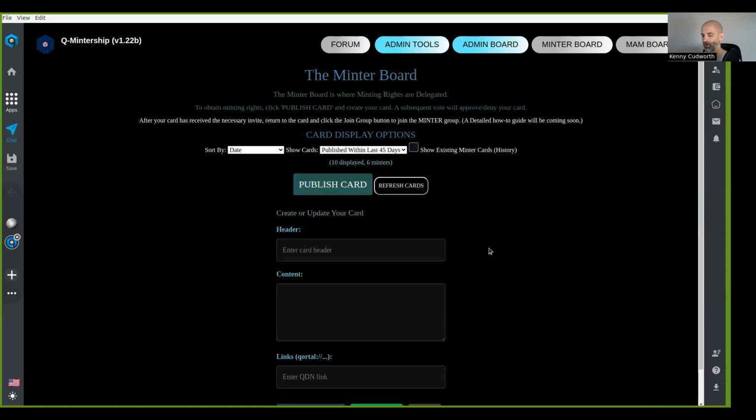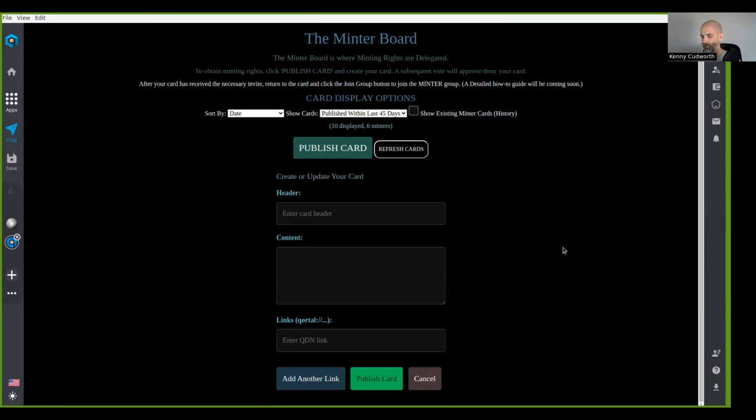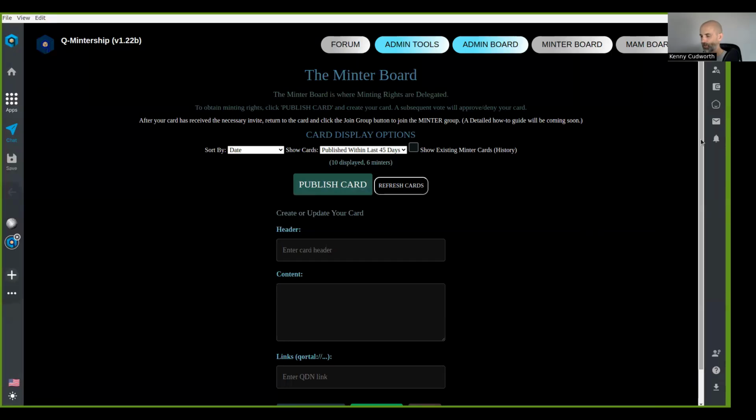So you hit publish a card, and you fill in the header, you fill in the content. If you have any links that show your activity on Qortal, you can put that in here too, even though it's not mandatory. And then over time, they will start reacting to your card and they will eventually approve of you or disapprove of you. And that's that.